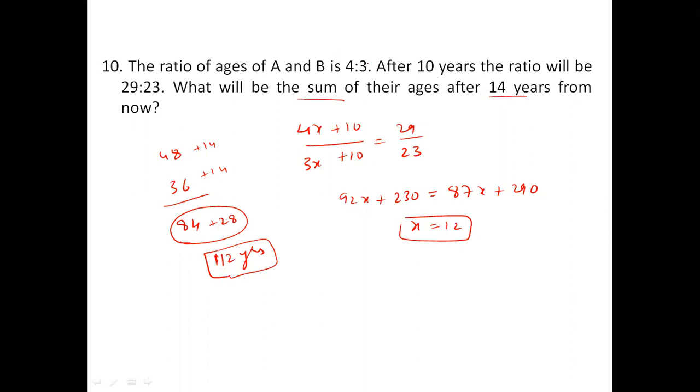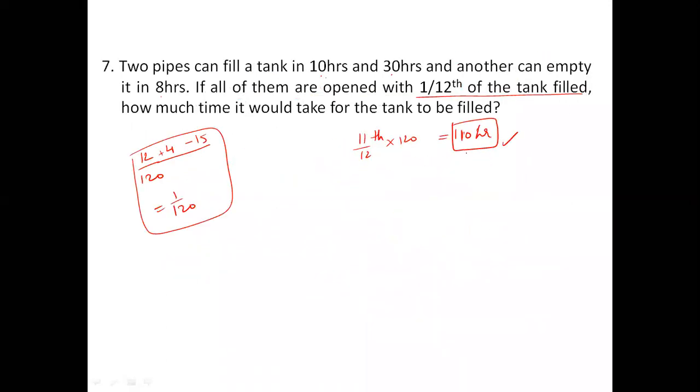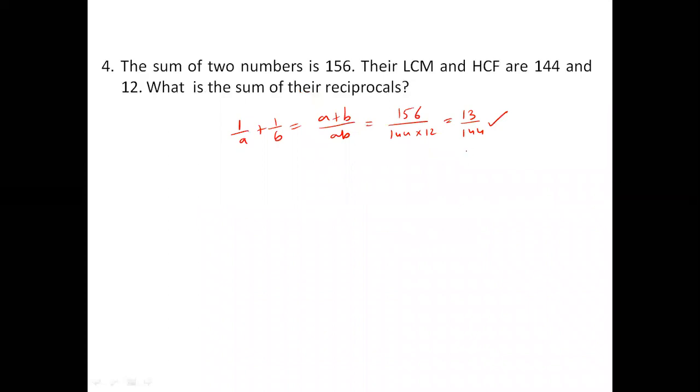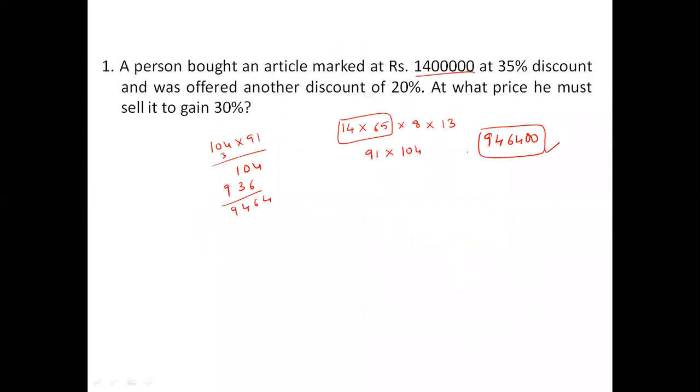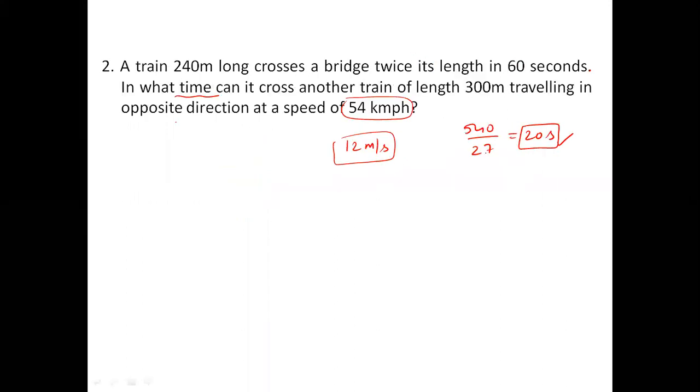Right? So this is how we go about attempting the single questions or arithmetic questions given in quant, where wherever possible we do not waste time. Here we did not even consider the zeros, because zeros just come at the last. We simply have to understand the first 4 digits, and then how to take it into lakhs, because we are in lakhs here. If you are in thousands, it will be in thousands. If you are in hundreds, it will be in hundreds. Very simple, and this is a very straightforward question.